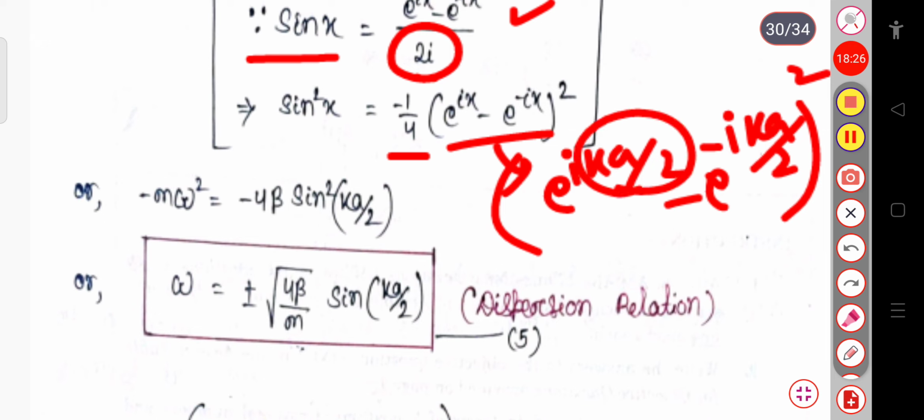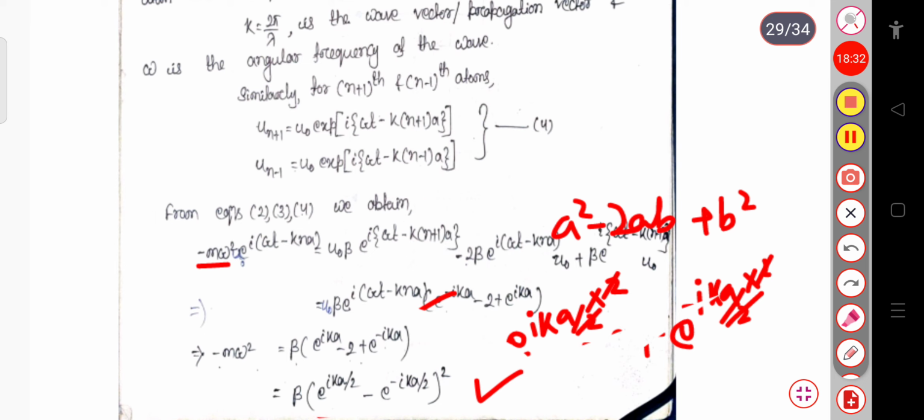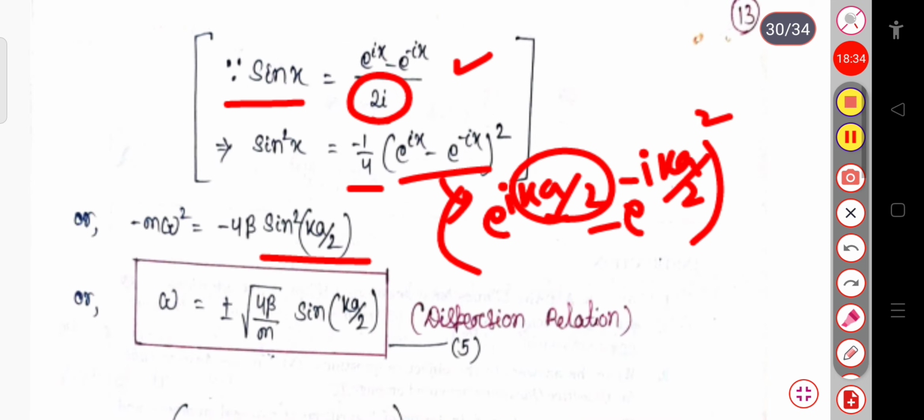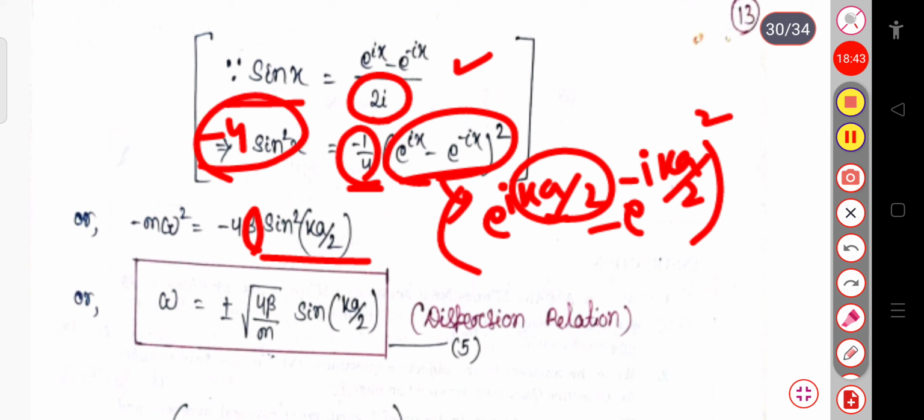So this will be sin square ka by 2, and here the beta term is present, so you have to write beta. Since we are writing this value, this will be equal to minus 4 into sin square x. This exponential term will be equal to minus 4 into this much, so here we have multiplied by the minus 4 term.